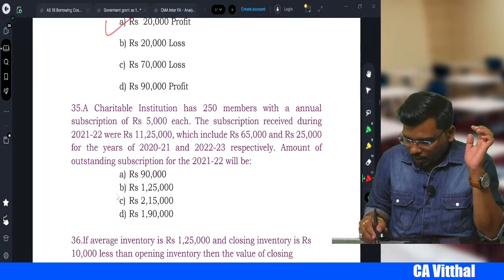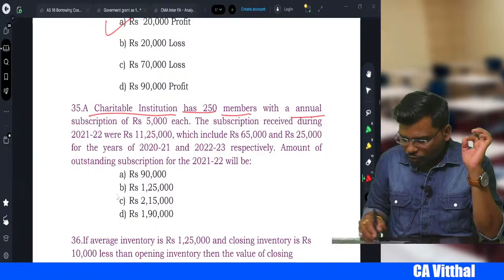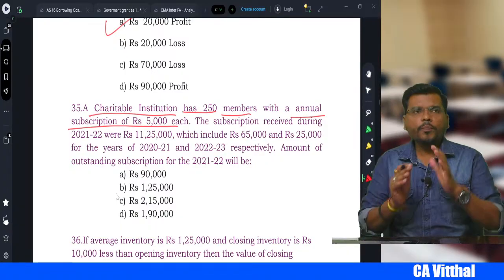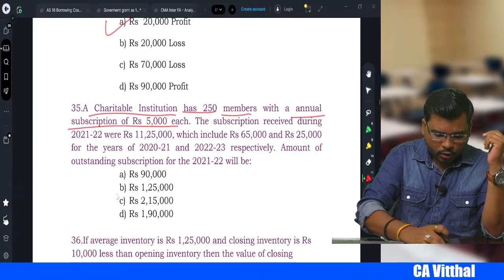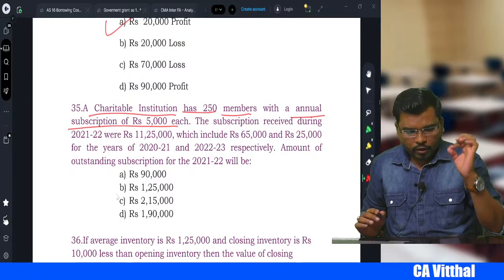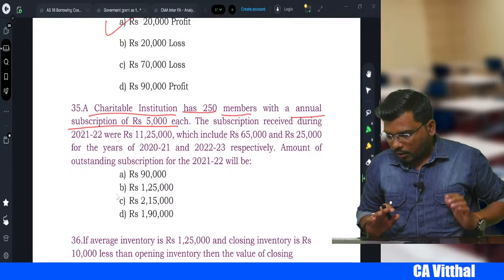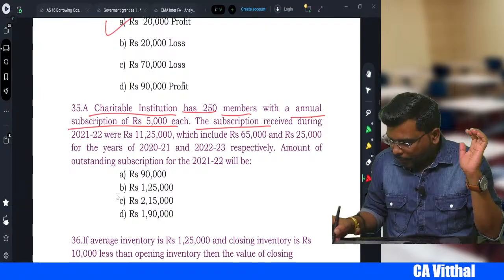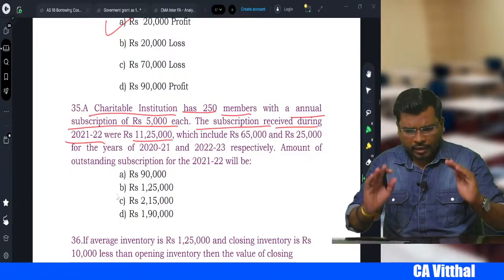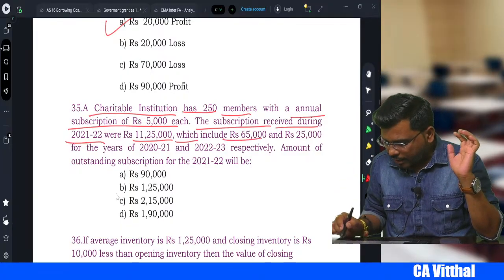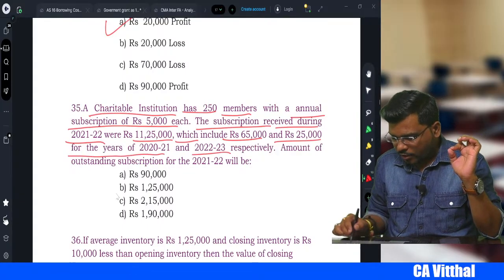Okay, next one. A charitable institution has 250 members with an annual subscription of 5,000. So our total income becomes 250 into 5,000 is equal to 12,50,000. This we need to receive in the current year. Next, the subscription received during the year is 11,25,000, which includes 65,000 and 25,000 for the year 2021 and 22-23.